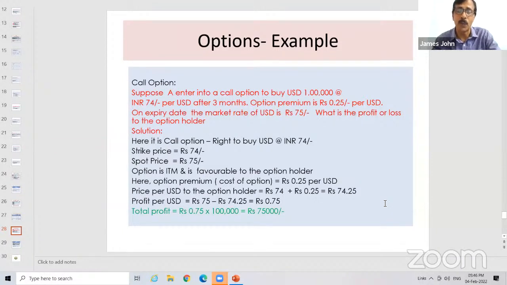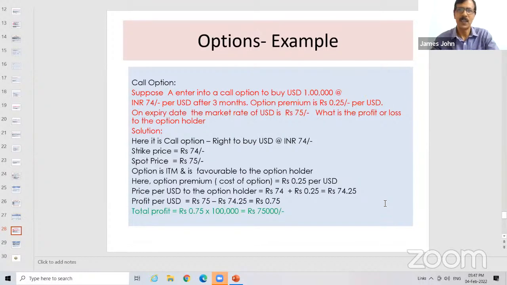Now, what is the net profit? Here, for calculating the profitability, you have to account the premium also. Got it? So what is the price per dollar? 74 is the contracted rate or strike price, plus he has to pay 0.25 as premium. So 0.25 per dollar. So $1 will cost 74.25. So what is the profit? 75 minus 74.25 means 0.75. Altogether, he gets a profit of 75,000 rupees. Am I clear?